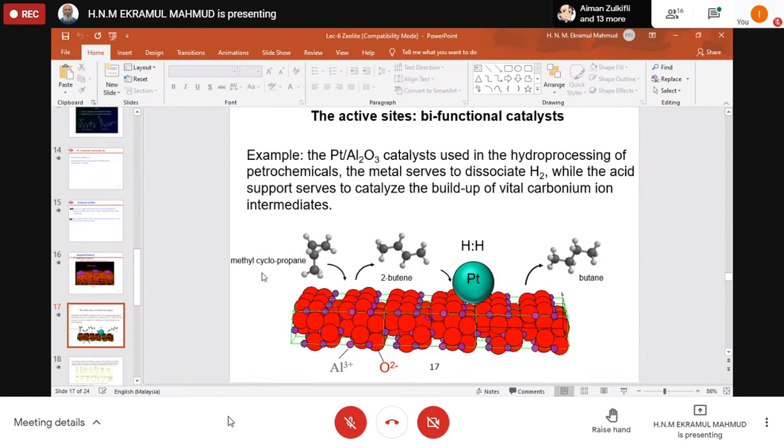So methyl cyclopropane, suppose, is coming in, or 2-butene is coming in. So the hydrogen will be split by the platinum, and the alumina Al2O3 will do the rest. That means it will build up carbonium ion intermediates, and finally the product will form.